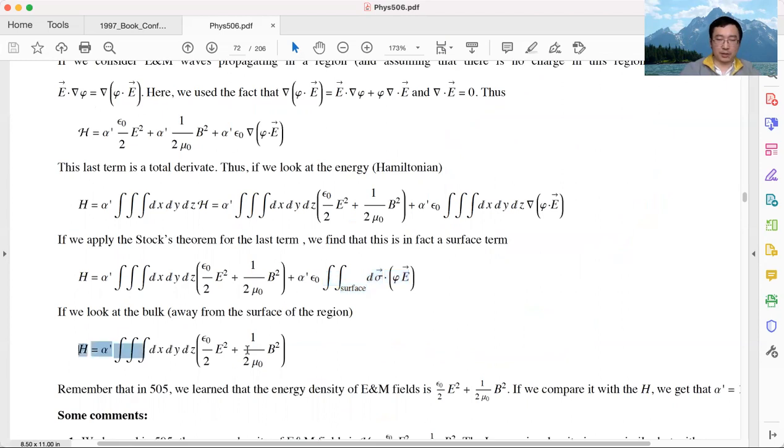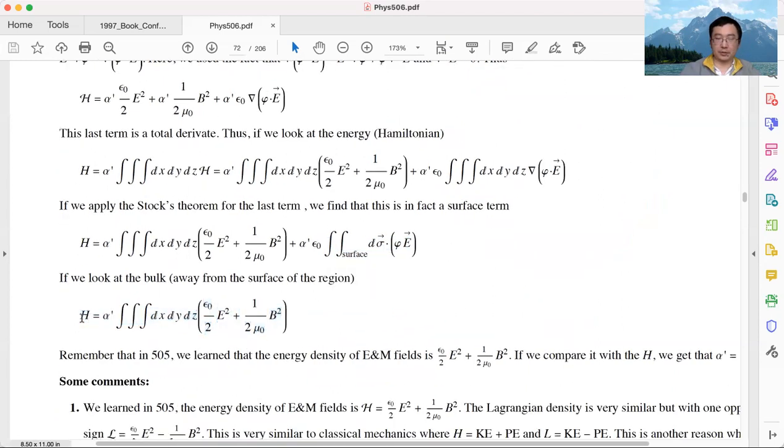And that's the Hamiltonian relative to this. Hamiltonian is exactly this. This is the Hamiltonian of the EM field. And if you recall what we learned in 505, we learned that the Hamiltonian density is exactly this guy. If we want the energy we find here to be the same as what we learned in 505, we have to choose this coefficient alpha prime to be 1. So this is another reason, and a more rigorous reason, why typically people choose alpha prime to be 1.